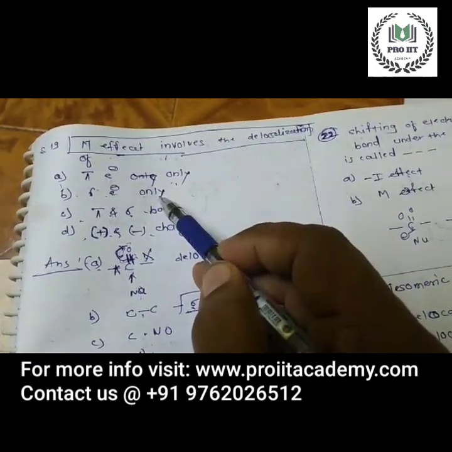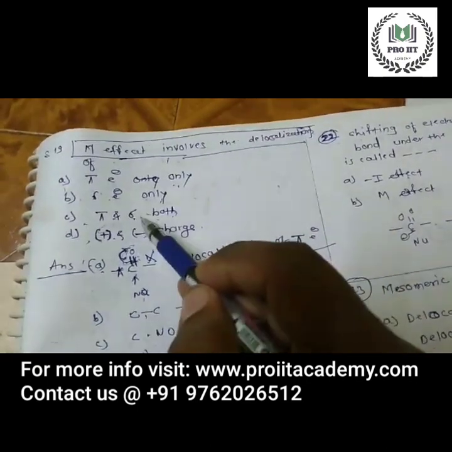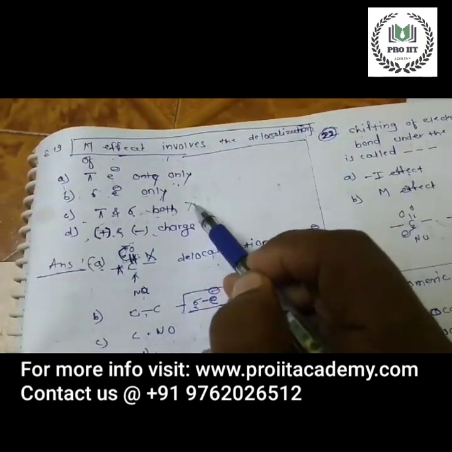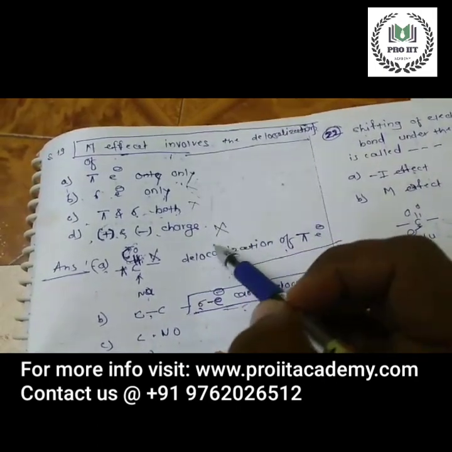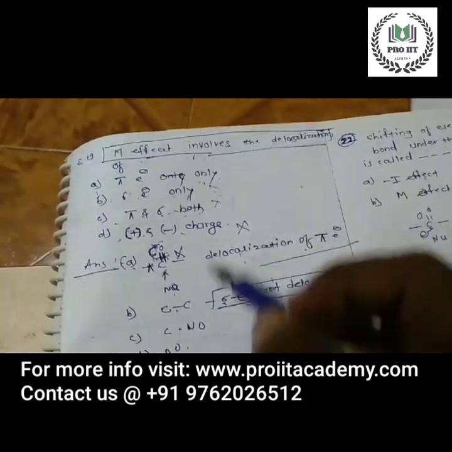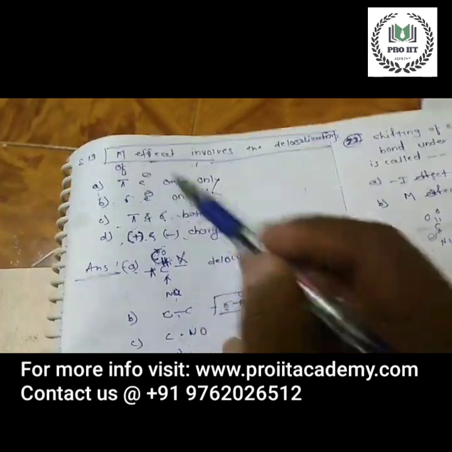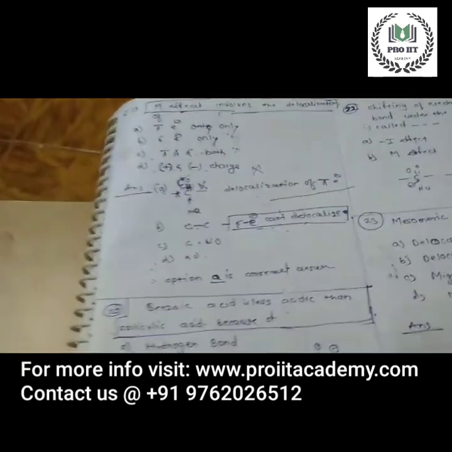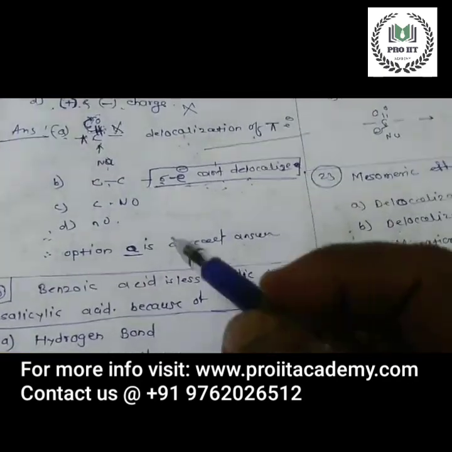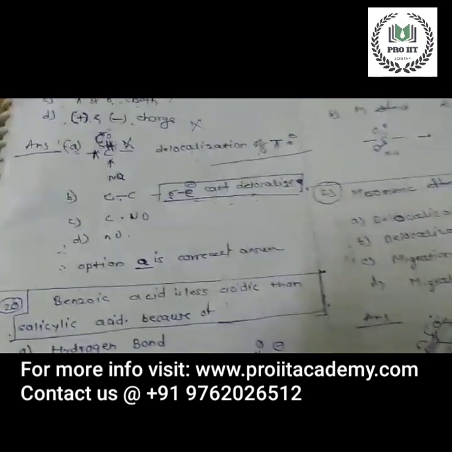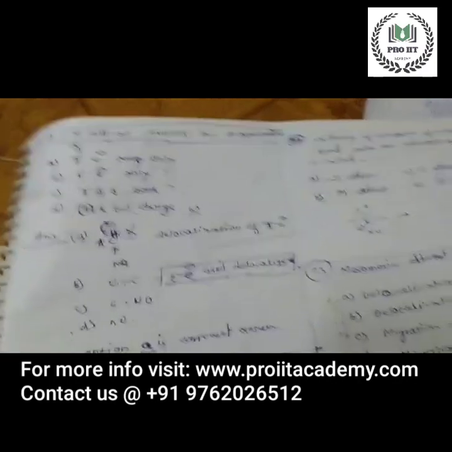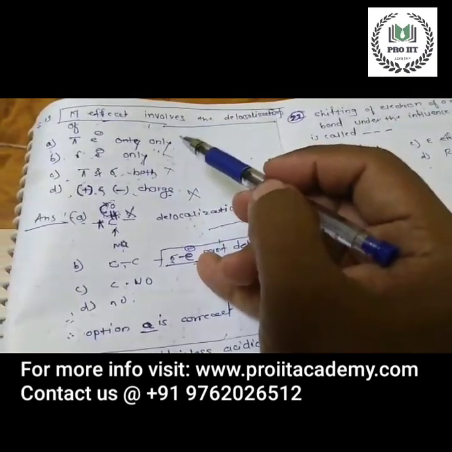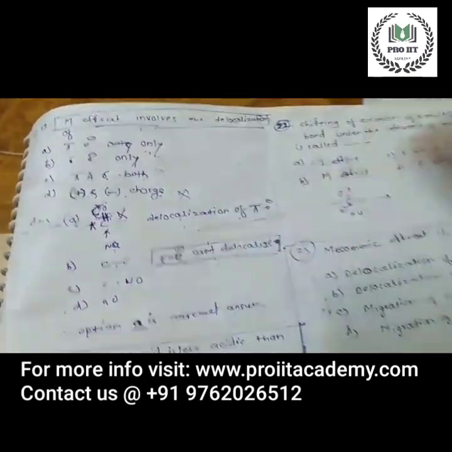Option B has sigma electrons, so it is not possible. And there is no shifting of plus and minus charge; there is shifting of delocalized pi electrons in the mesomeric effect. So option A is the correct option.